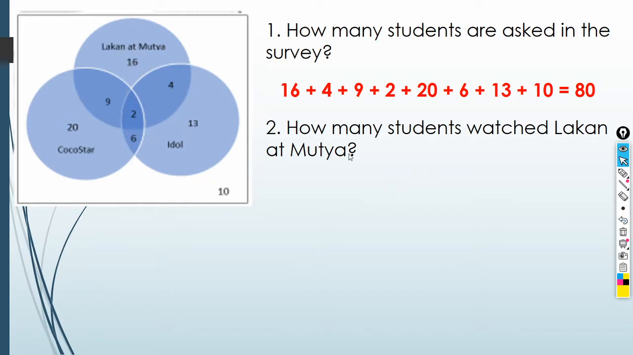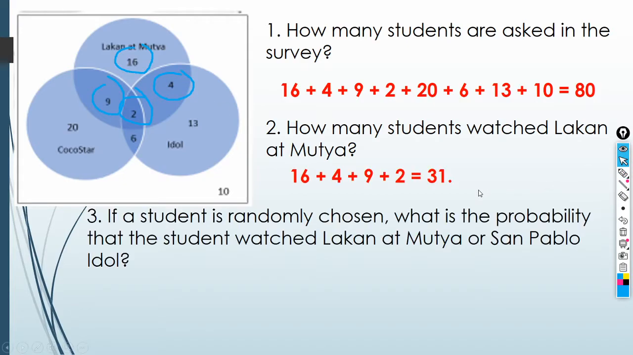Number 2, how many students watch Lakan at Mutya? So, ito yon. We are going to add the numbers inside this. Kasi ito yung circle ng Lakan at Mutya. So, ano yon? So, that's 16 plus 9 plus 2 plus 4. Okay? So, that's 31. Okay, next.